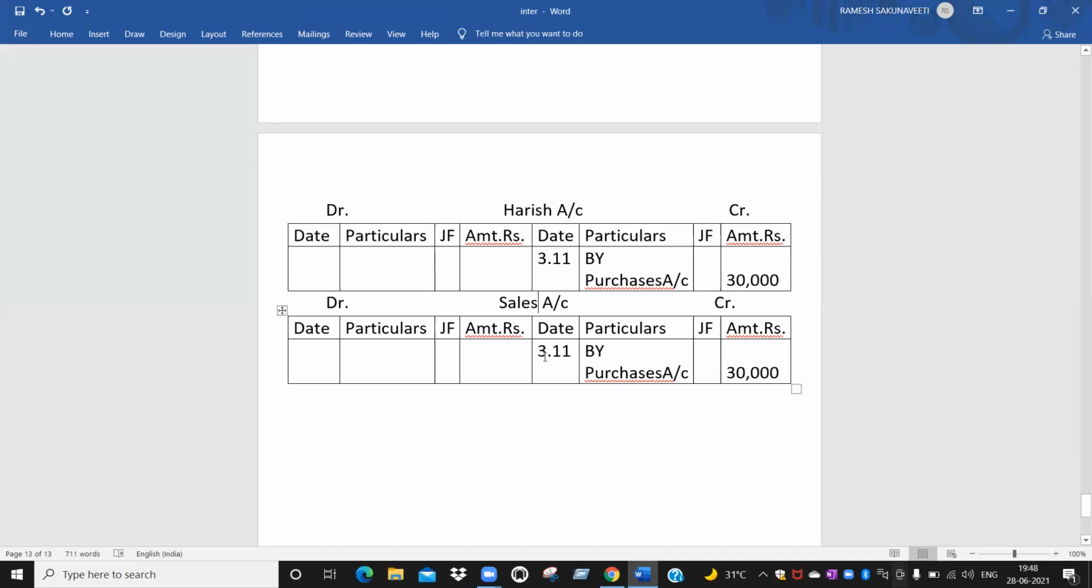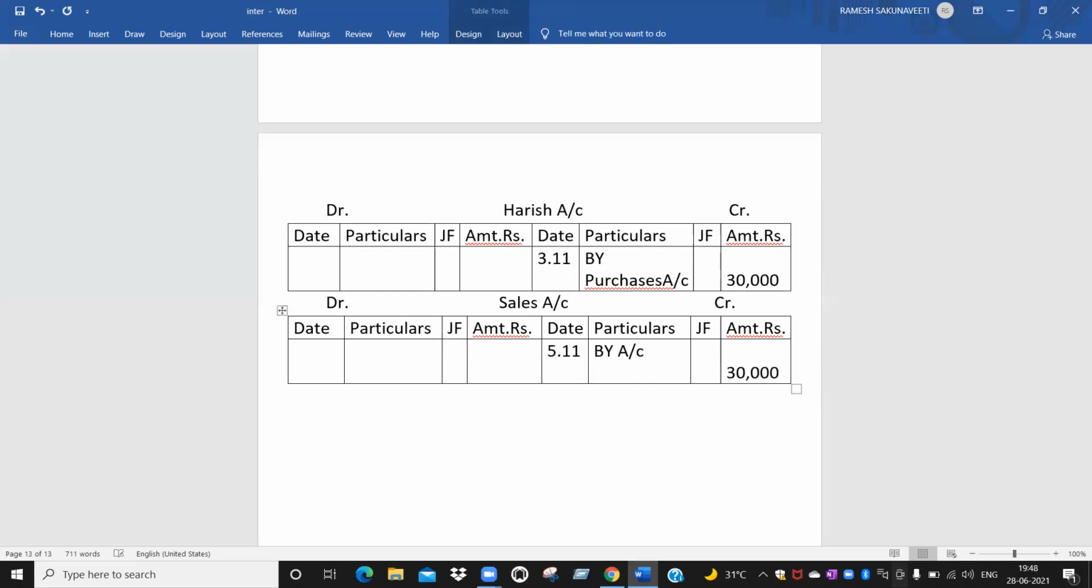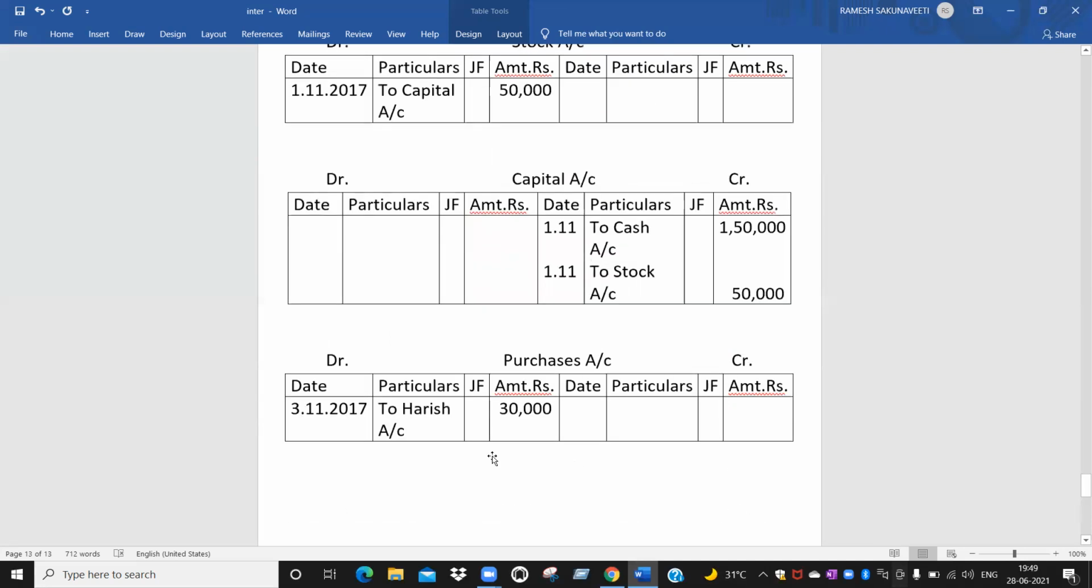Sales account. What is the date? 5/11. Yes, sir. To, by cash account. What is the amount? 12,000. 12,000. Okay, right. Are you able to understand?